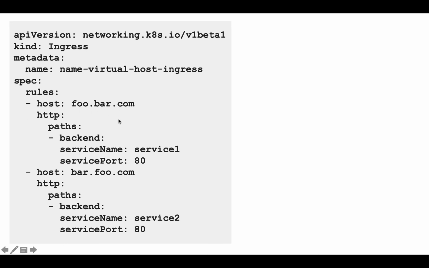And for this host, this is how the path would be. So there can be multiple paths, by the way. It is saying that if the host header contains foo.bar.com, then it should take me to service 1. And then second rule, it says if the host header contains bar.foo.com, then it should take me to service 2 on port number 80. So this is an ingress resource, and here we mention the routing rules.